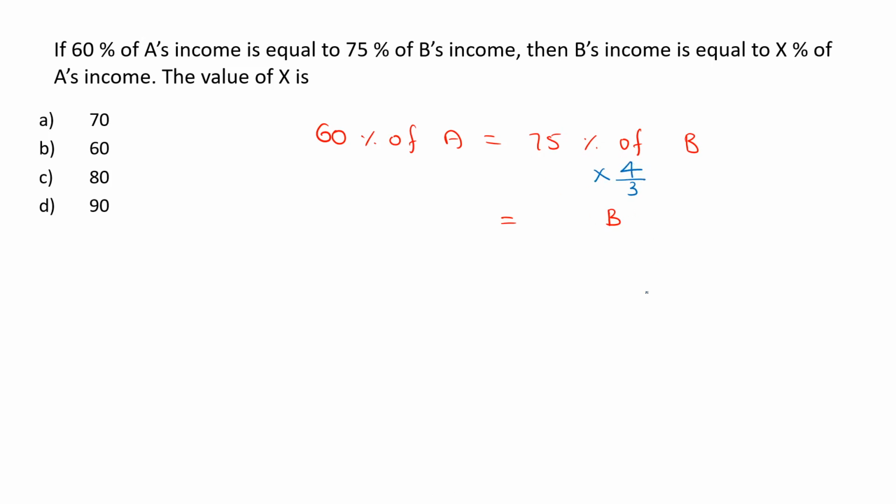Then we can get the 100% of B. Multiply the 60 also by 4 upon 3. 25 into 4 is 100, that means 100% of B, which is nothing but B. And 20 into 4 is 80, that means 80% of A. If B's income is X% of A's income, that X is nothing but 80. Option C, X is 80, would be our answer.